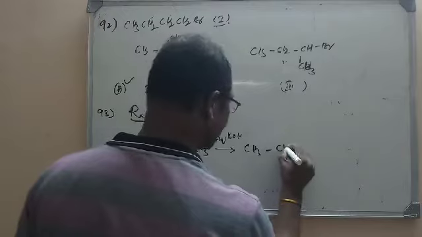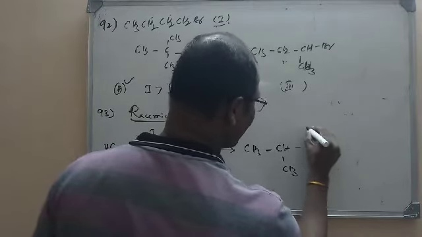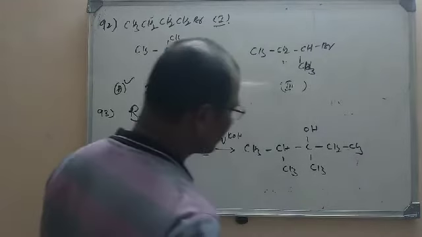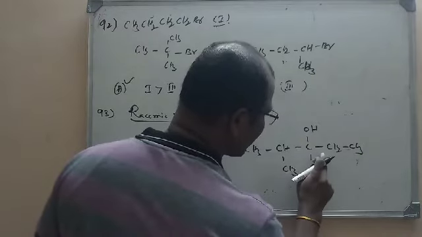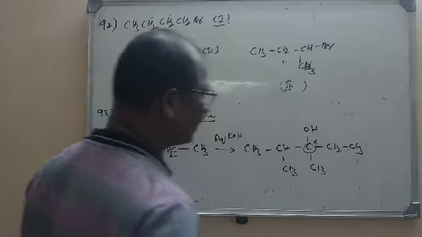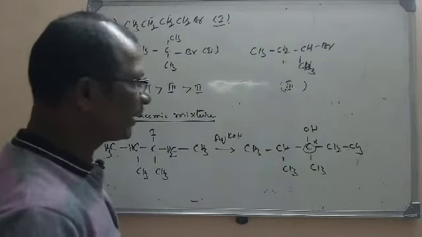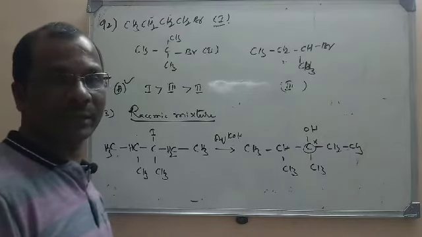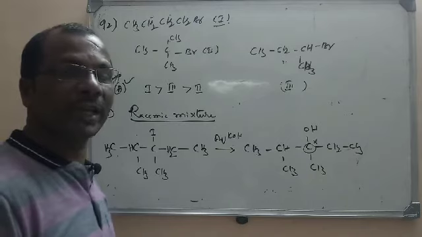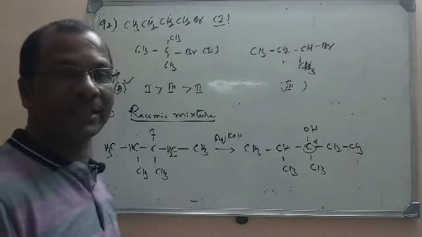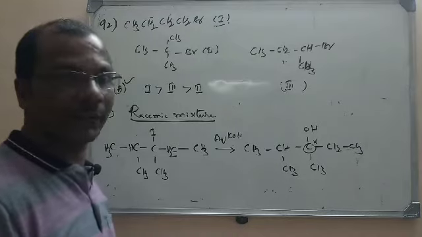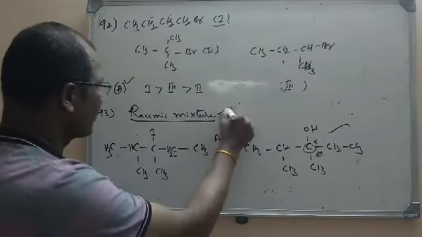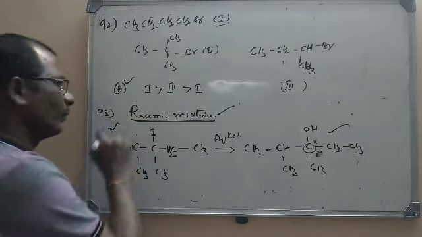What is that alcohol? CH3CH(CH3)C(OH)(CH3)CH2CH3. If you observe here, it is a chiral carbon. Definitely it will form a carbocation. You all know that the SN1 mechanism proceeds through the formation of a carbocation. The formed carbocation will be attacked either from the front side or the back side, giving rise to a racemic mixture of D and L forms. So here we have the asymmetric carbon, and so it will give a racemic mixture. So option B is the right option here.